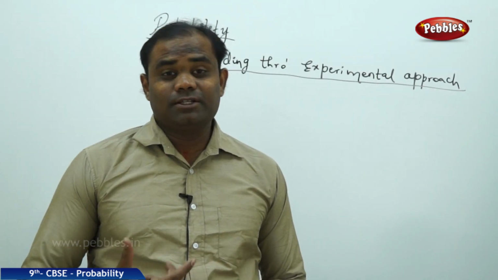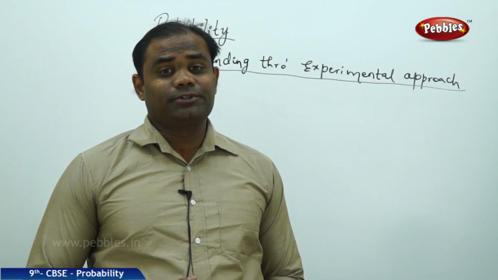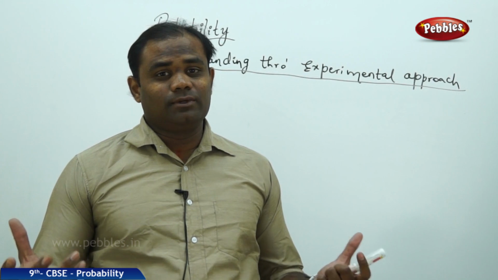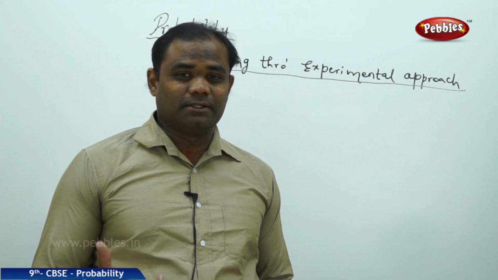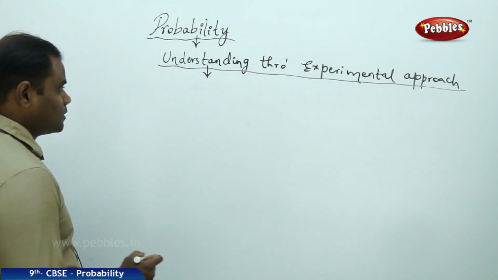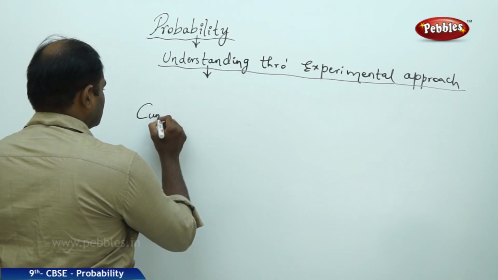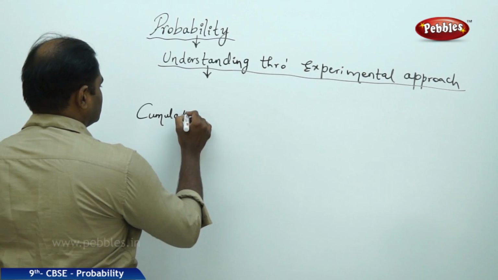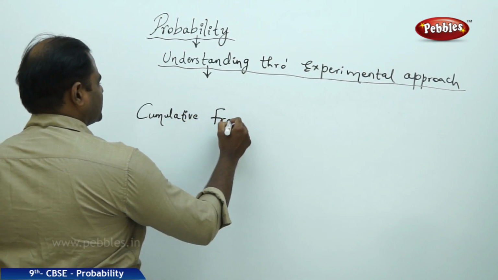Now that we have understood through the experimental approach how we get equal chances, or 50-50 chances, of getting a head or a tail, let's introduce the concept of cumulative fraction.